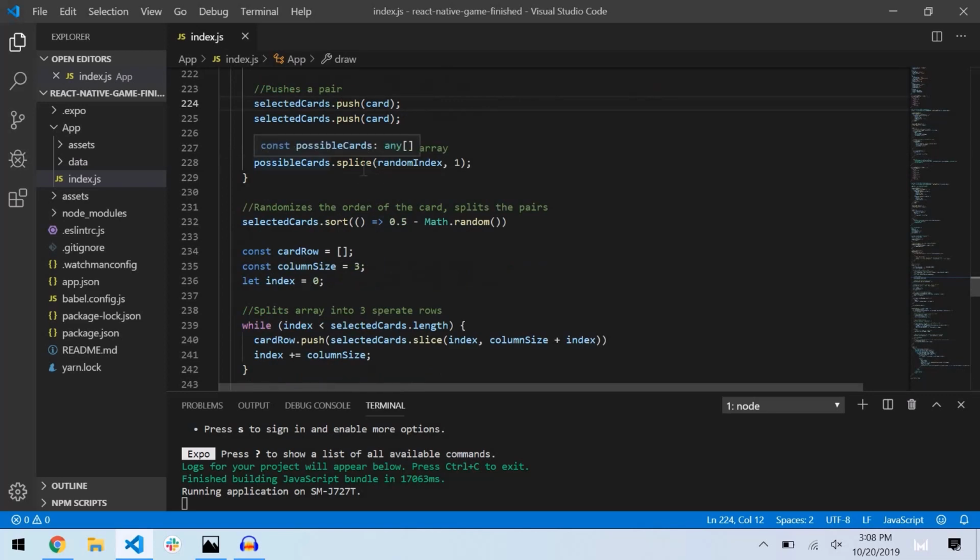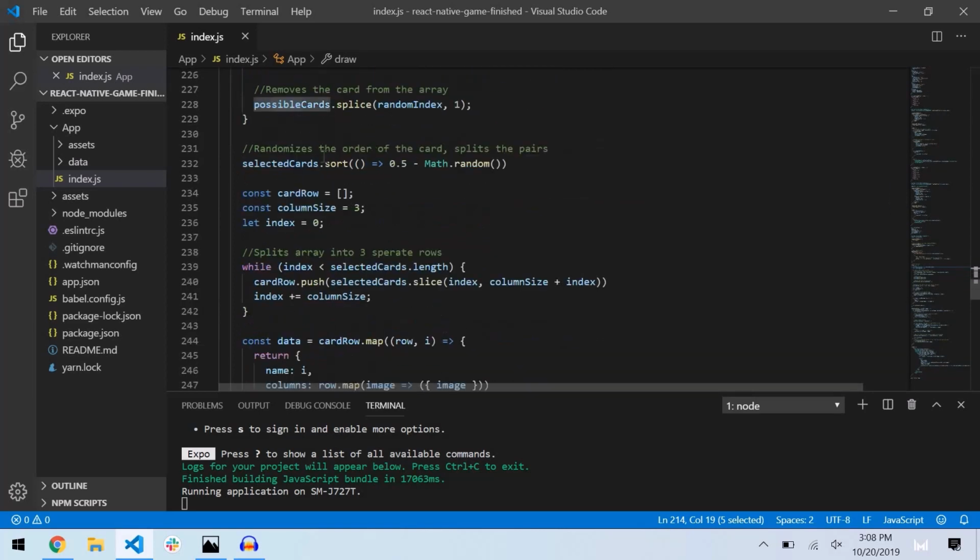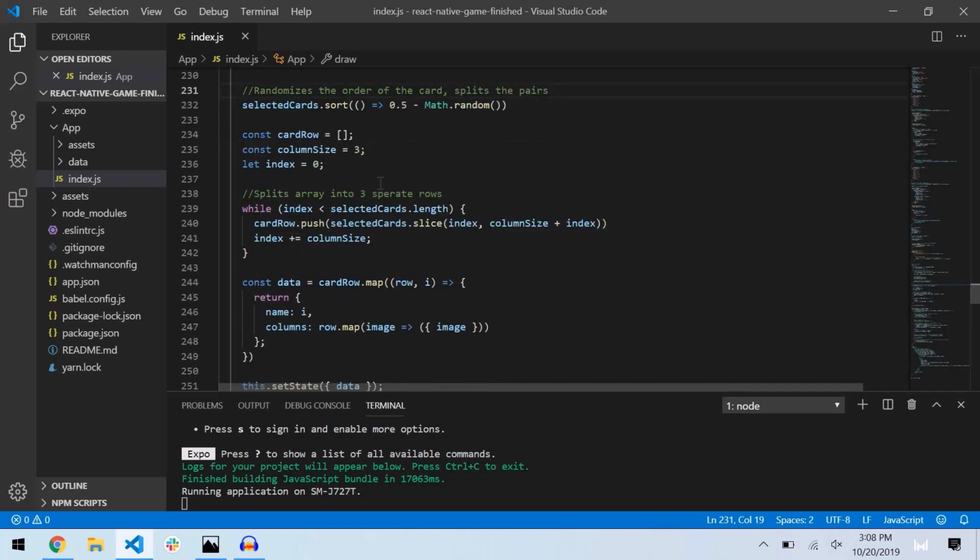Then we splice those cards from the possible cards so they're not selected twice. This line rearranges them so they're not right next to each other in that array. Then this splits it into 4 separate rows, 3 columns.